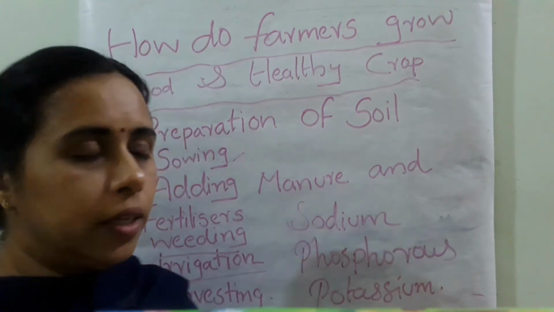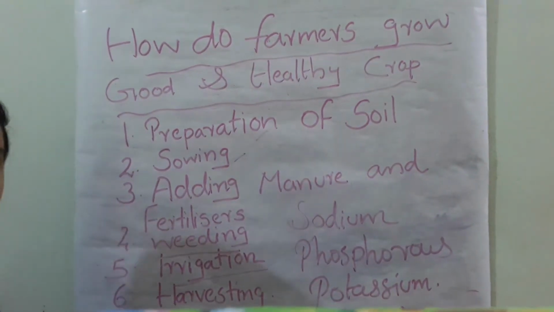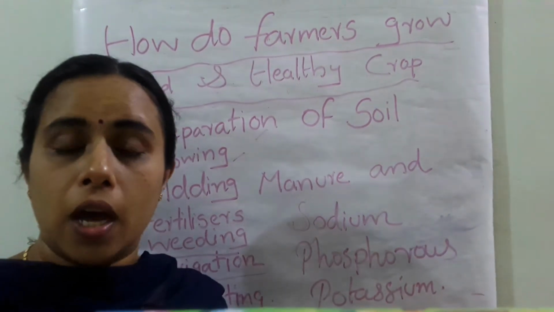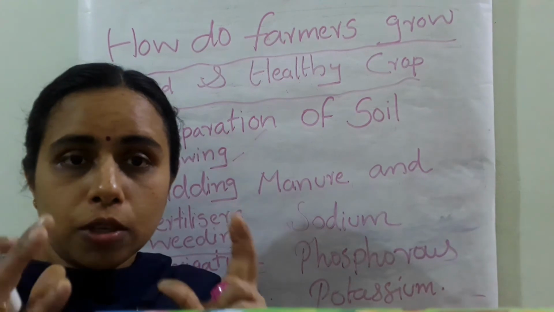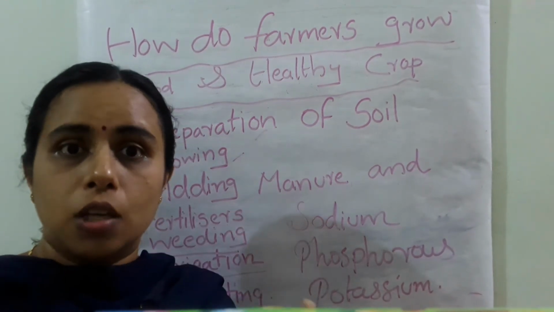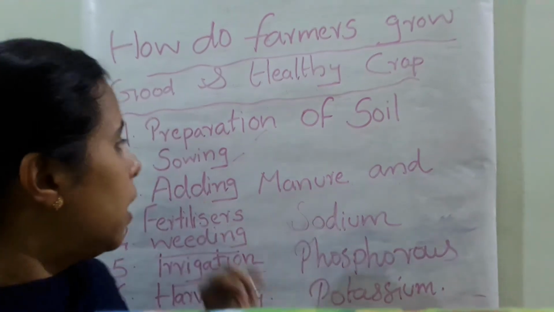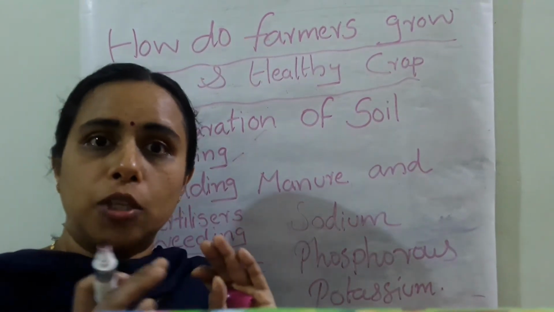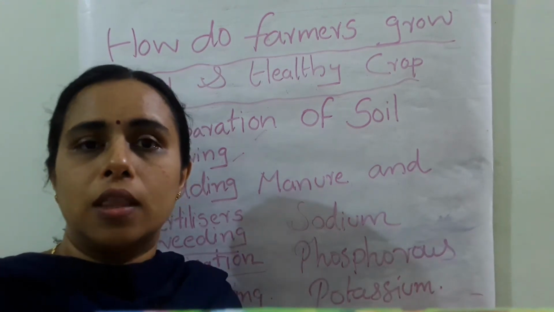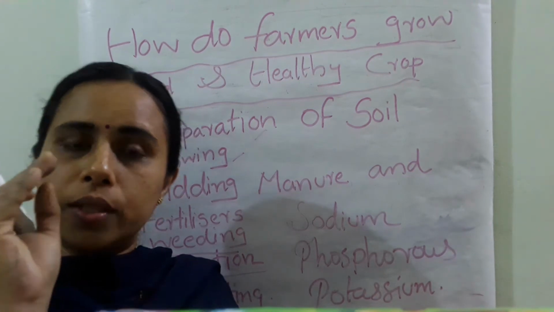So once again I will tell you, the first stage is the preparation of the soil. You have to prepare the soil in a proper way. After the summer season, when you go through the soil, you may see a lot of clumps, so you have to till it properly. You have to level it properly, and after that you have to select good seeds that should be matured and sow them in the field. Okay, and after that the seeds may grow into saplings.